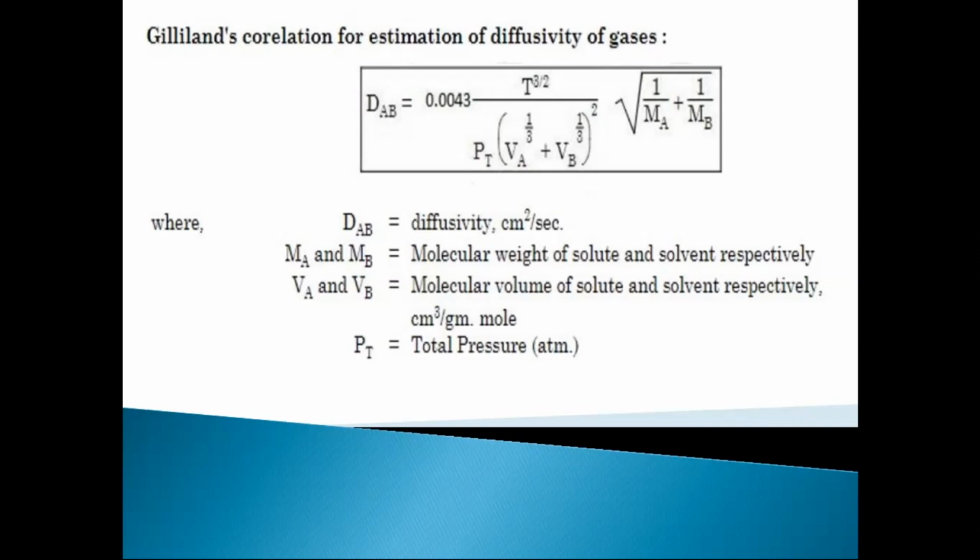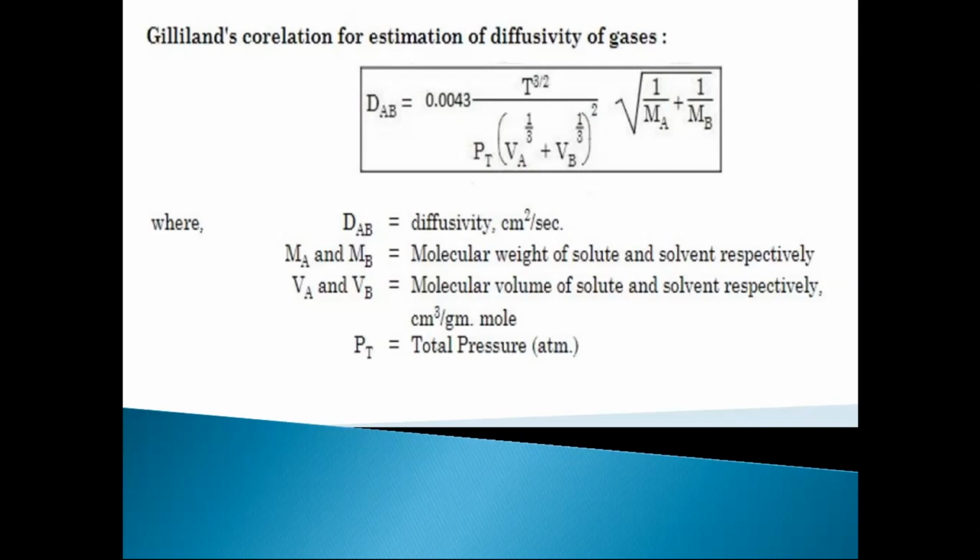So here A is the solute and B is the solvent. So molecular weight of solute is Ma and molecular weight of solvent is Mb. Next, Va and Vb. These are the volumes. We can say molecular volumes of solute and solvent. Its unit is centimeter cube per gram mole.